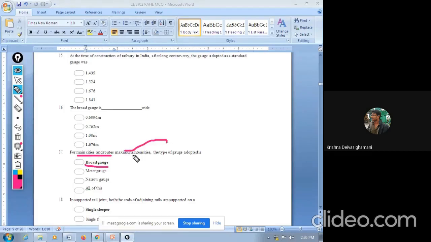Maximum intensity means maximum number of passengers. In order to handle those passengers, broad gauge is the type of gauge which is able to handle large numbers of passengers in very minimum time. So that's why the main routes and the cities with maximum intensity generally go for broad gauge type of track.